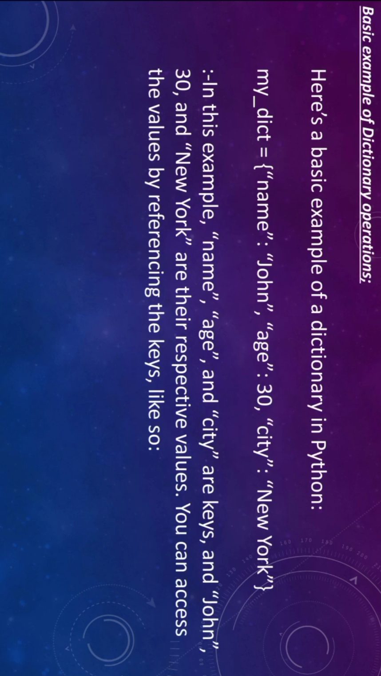Here is a basic example of a dictionary in Python. My dict is equal to, in curly brackets, because in a dictionary we are using curly brackets, name is equal to John and age is 30 and city is equal to New York. In this example, name, age and city are keys, and John, 30, New York are their respective values, and we can access the values in this dictionary. We can access the values by referencing the keys. Also we can access the keys by referring to their values.